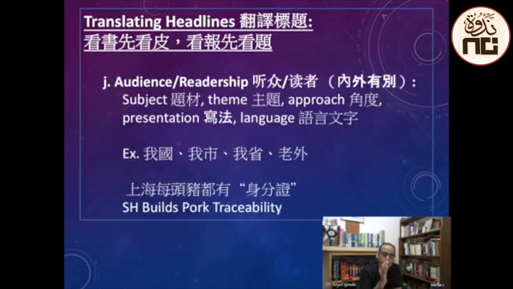Always put your audience in your mind. Always remember your audience. When you translate things like, for example, words meaning our country, our city, our province or foreigner, how would you translate them into English? Never translate this as my country or my city or whatever, because you are writing for non-Chinese, English-speaking people. So the first here should be translated as China, and the second should be translated as Beijing or Shanghai, depending on what the report is talking about.